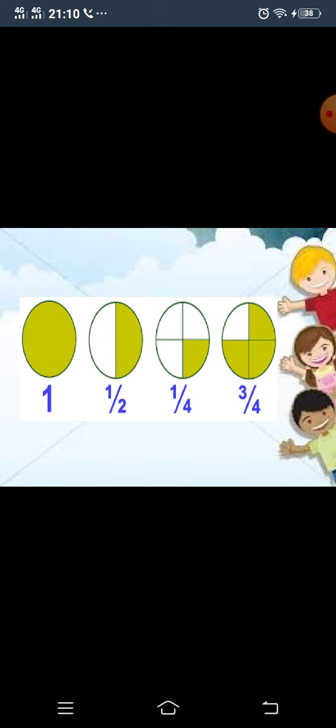If I divide the oval and color half, the fraction will be 1 by 2. Why? Because 1 out of the 2 parts is colored. If there are 4 equal parts and 1 part is colored, the quarter part is colored. And if there are 4 parts and 3 are colored, it means 3 by 4, so the fraction will be 3 out of 4.